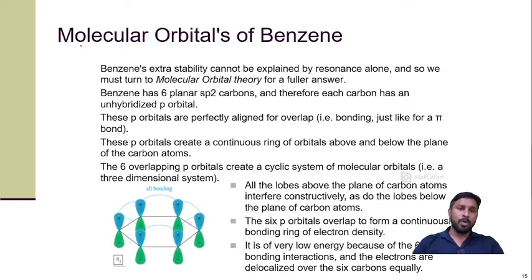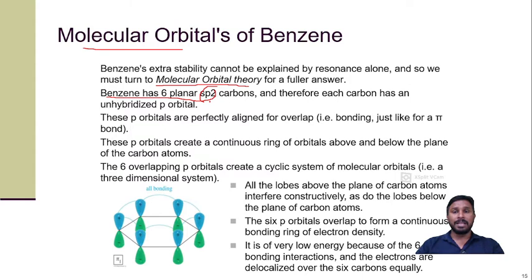Now if we look at the molecular orbital picture of benzene, we know that benzene has extra stability, and this stability cannot be explained by resonance alone. There are certain other theories or concepts which give information about the stability of benzene. Amongst them, one is the molecular orbital theory. We know that benzene has 6 planar sp2 hybridized carbons. All the carbons are sp2 hybridized, not sp3 or sp.